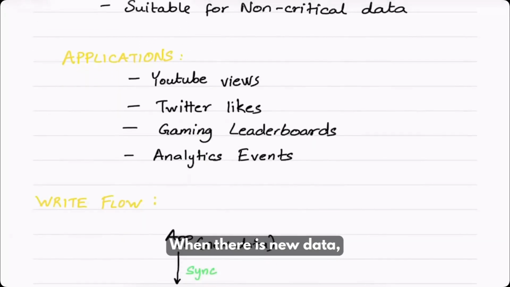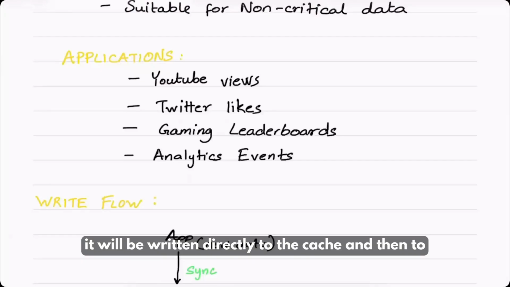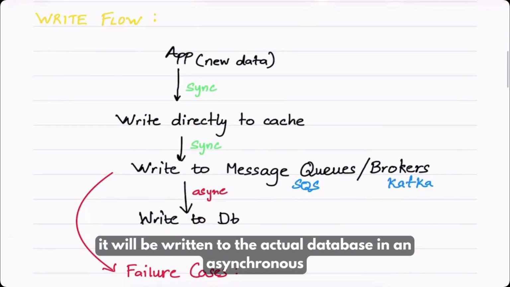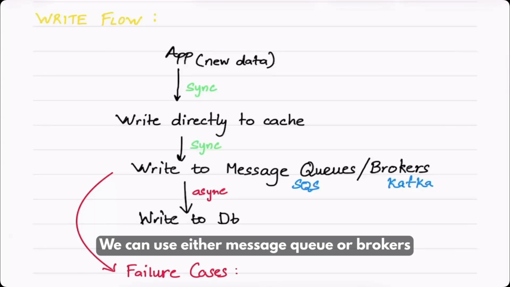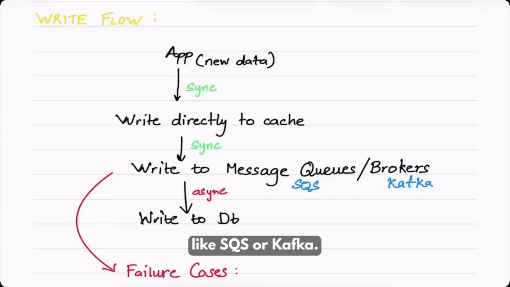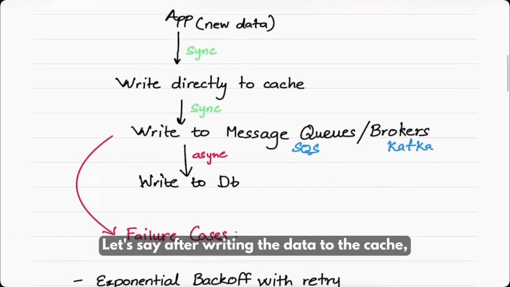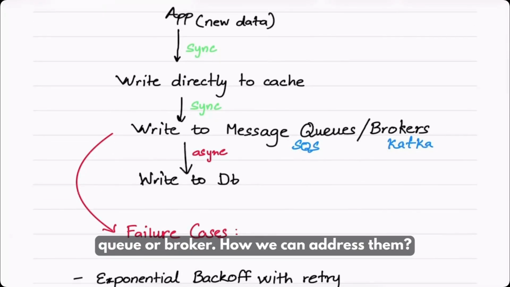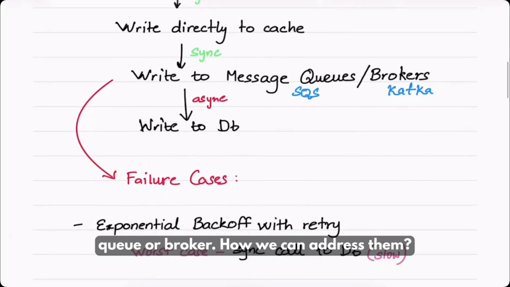When there is new data, it will be written directly to the cache and then to the message queues in a synchronous manner. From the message queue, it will be written to the actual database in an asynchronous manner. We can use either message queues or brokers like SQS or Kafka. Let's say after writing the data to the cache, there are some failures while trying to write to the message queue or broker. How can we address them?